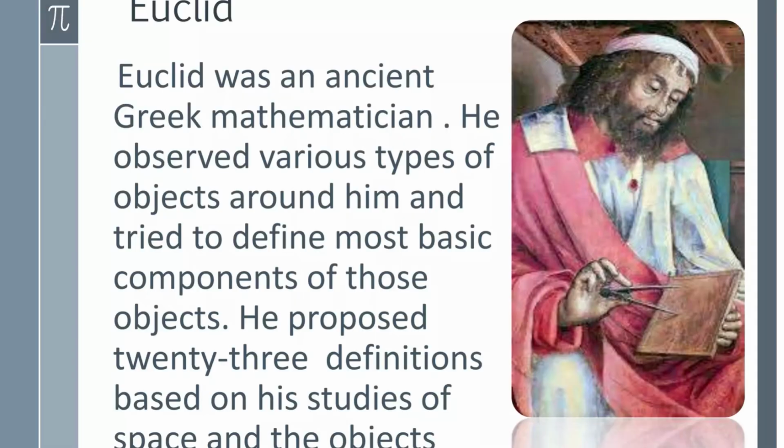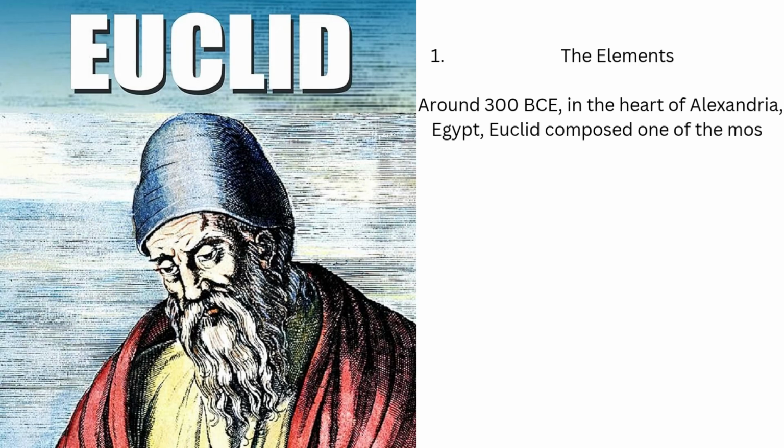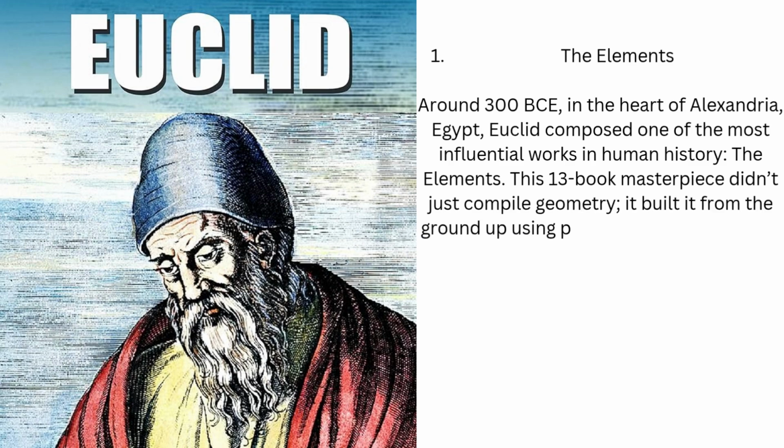Major works. Let's explore Euclid's greatest mathematical contributions, the works that laid the foundation for geometry as we know it today. 1. The Elements. The Elements begins with just 5 postulates, self-evident truths, and from them, Euclid constructed over 465 propositions with flawless precision. He organized geometry into logical sequence, showing that complex truths could emerge from simple assumptions. For over 2 millennia, this book became the foundation of geometry education across the world.